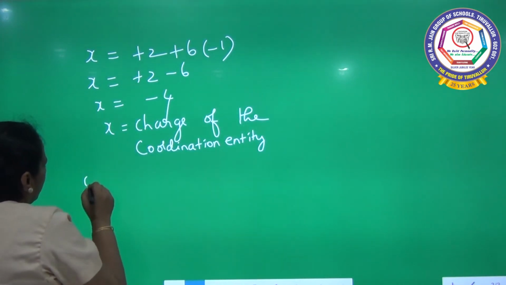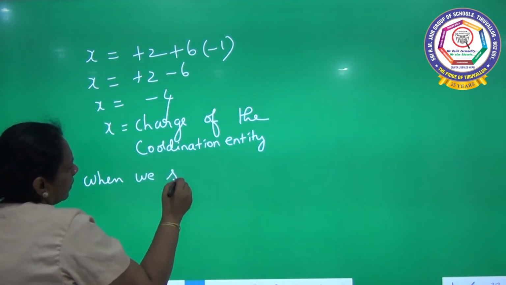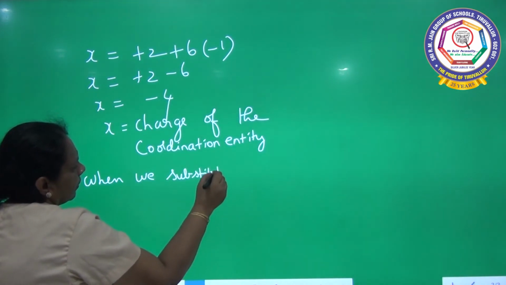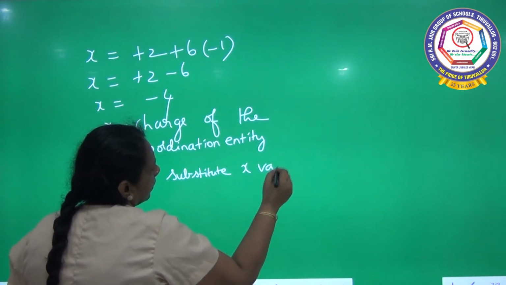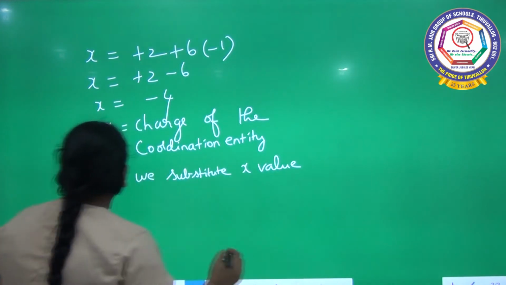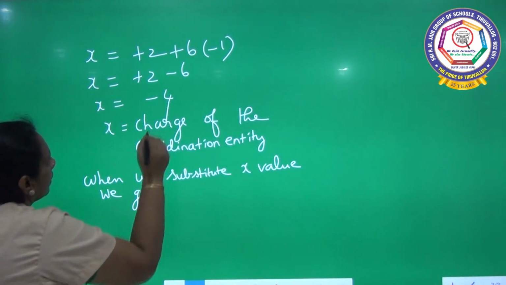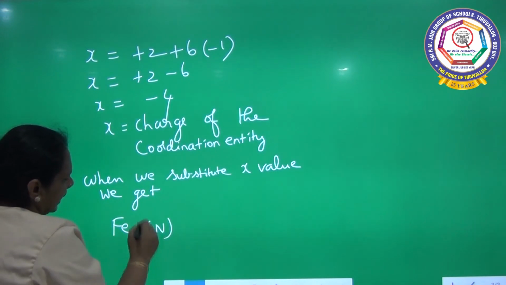So when we substitute the X value, we get [Fe(CN)6].